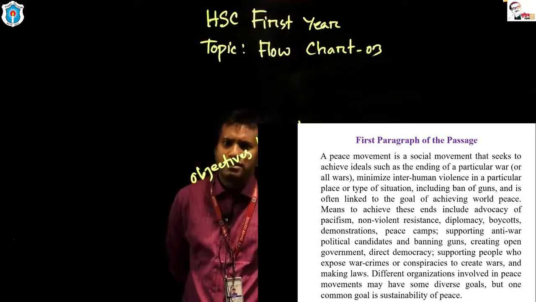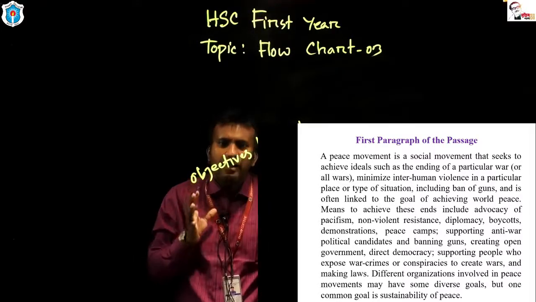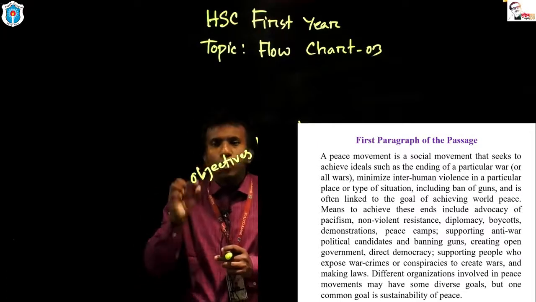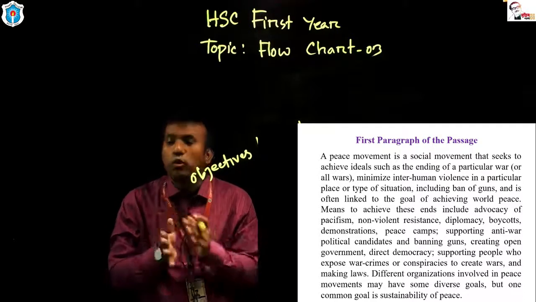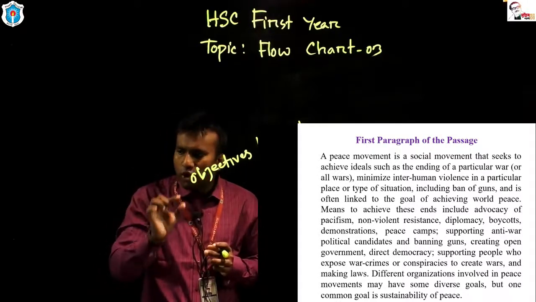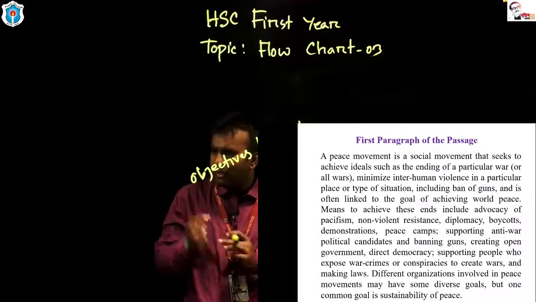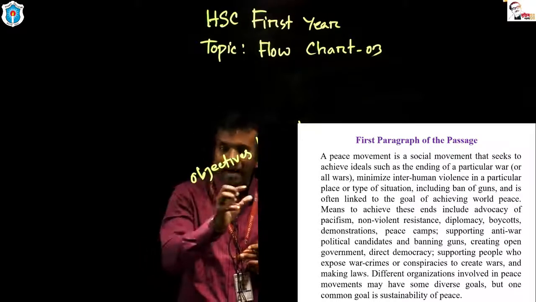A peace movement. We are talking about a peace movement, and this peace movement is called a social movement that seeks. That means with peace movement we aim to achieve some goals. The first goal of this peace movement is the ending of a particular war. The social movement that seeks to achieve ideals.